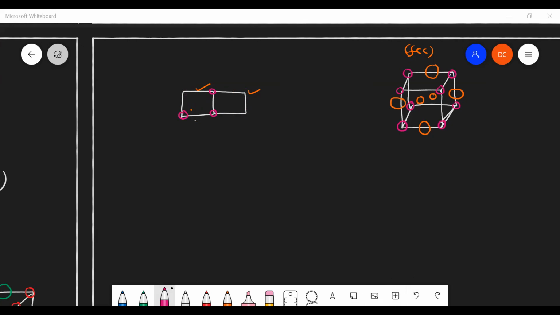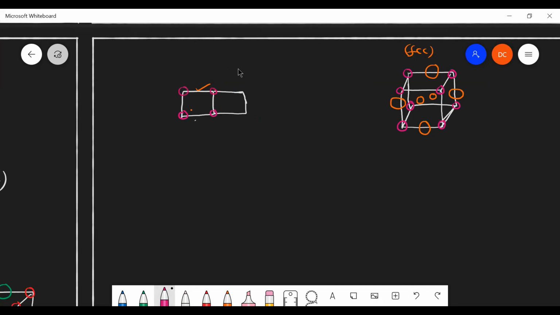Sir, what is that box on the right hand side? Which one, this one? No, sir, on the left hand side, you took 2 boxes. One square is one unit cell. The second square is another unit cell. The first square is the first cube, and the second square is another cube. Yes, that's it. First square is one cube, second square is another cube.